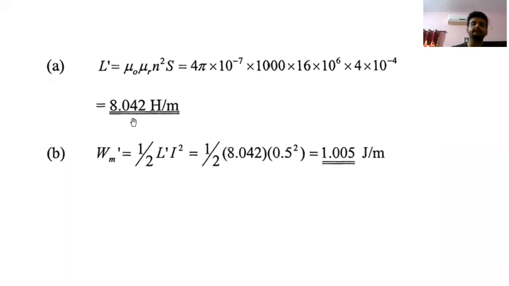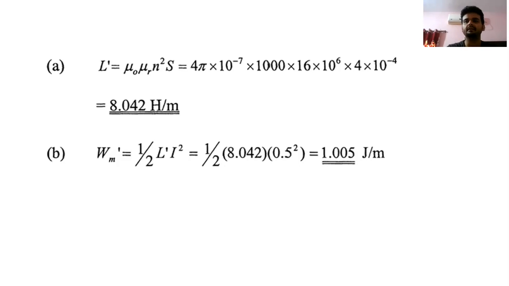8.042 Henry per meter. Actually, when you study the subject transmission and distribution, you will see all the inductances are found in Henry per meter, because the transmission line is very long. You cannot calculate the inductance of the whole transmission line; you can calculate the inductance in Henry per meter.